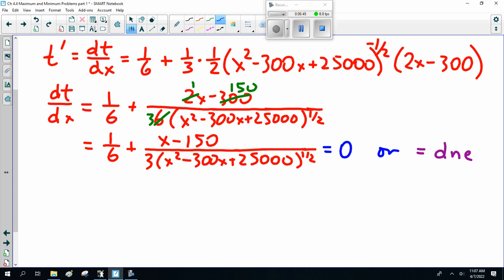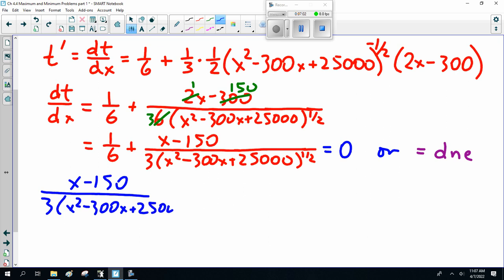So I'm going to subtract 1/6 from both sides, so this becomes x minus 150 over 3 times the square root of x squared minus 300x plus 25,000 equals minus 1/6. Cross multiply.